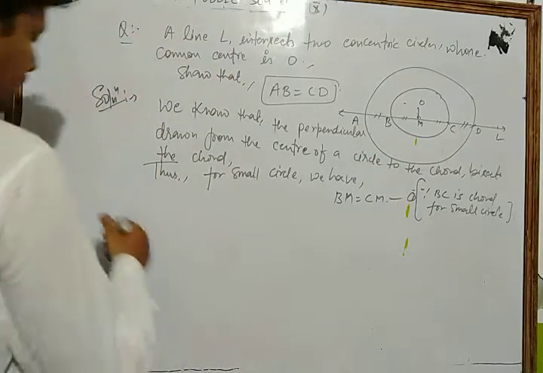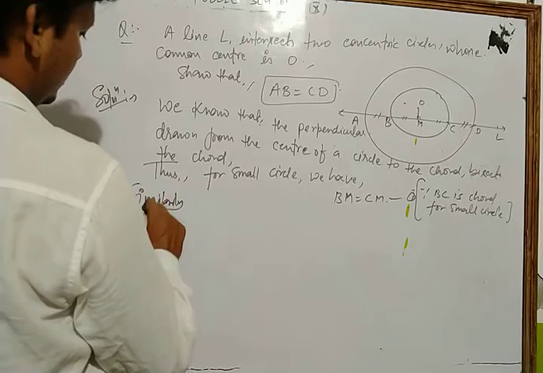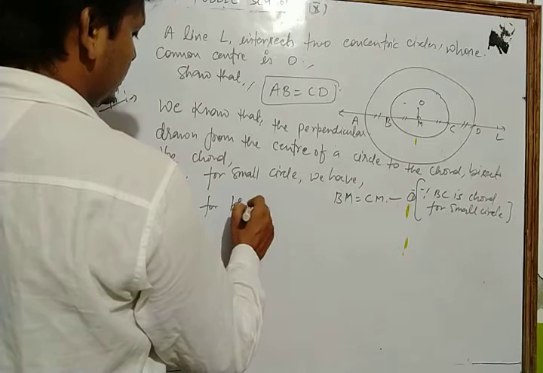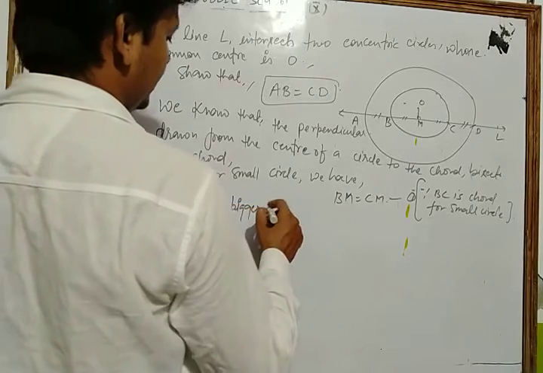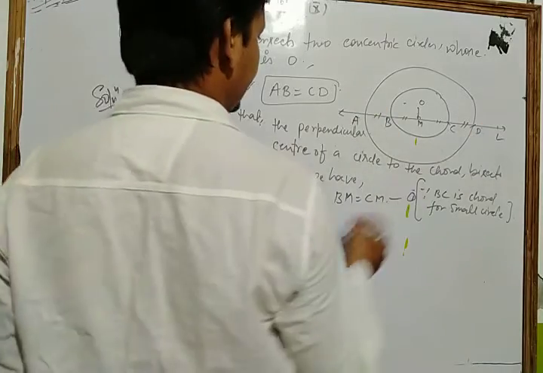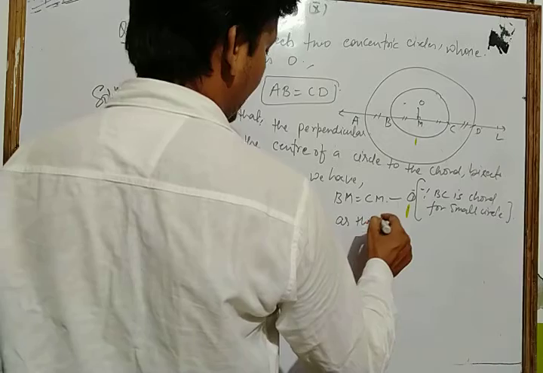Now similarly for bigger circle, AD is the chord.